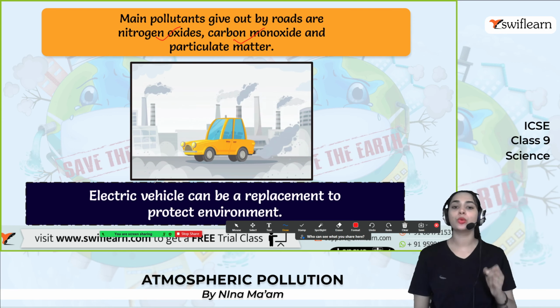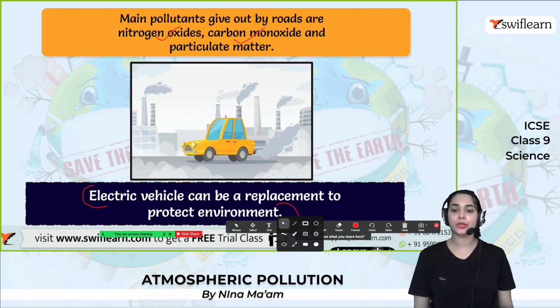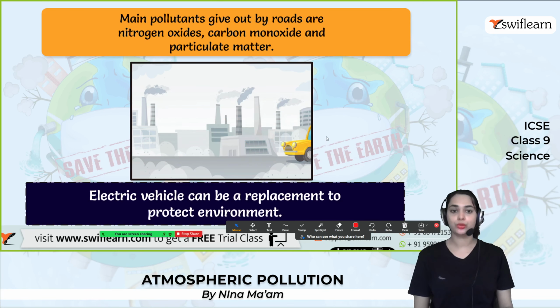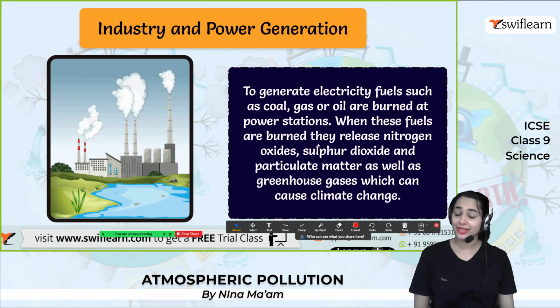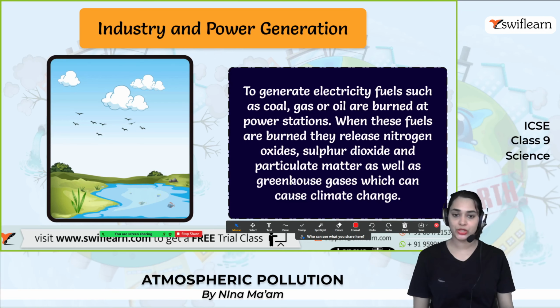And what are the alternative ways for transportation? Electric vehicles can be a replacement to protect the environment from air pollution due to vehicles. And CNG vehicles, alright. Now the next one is industry and power generation.